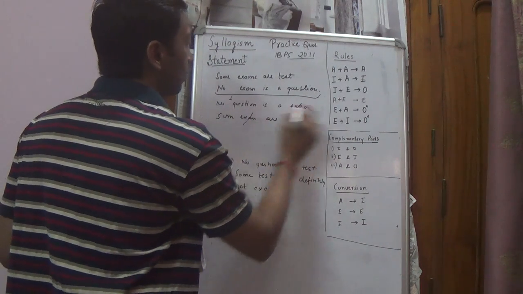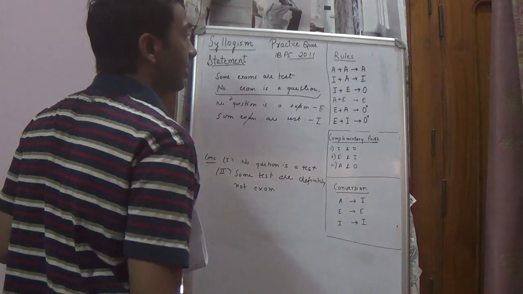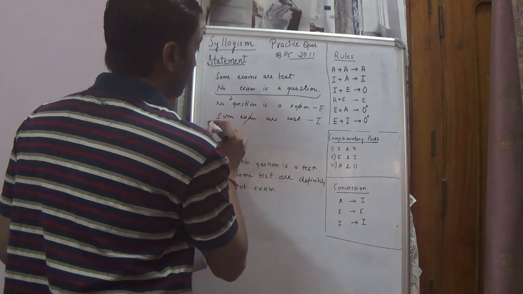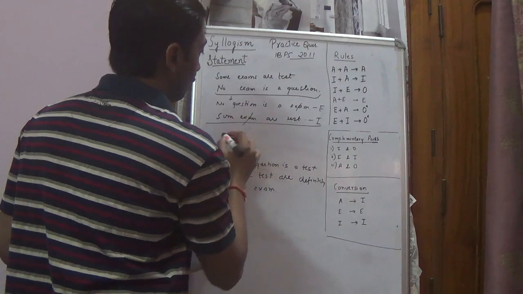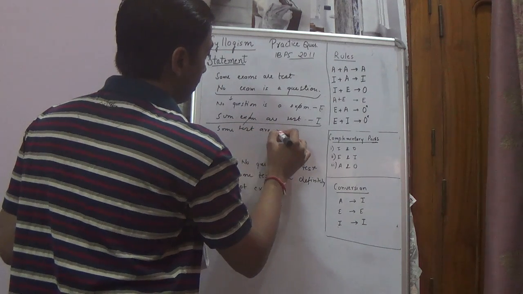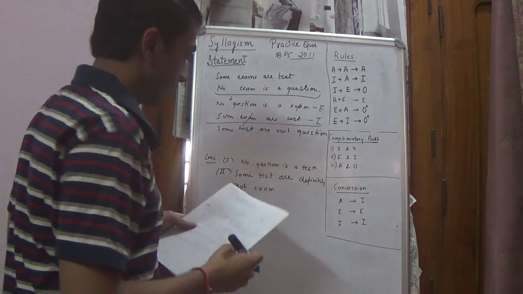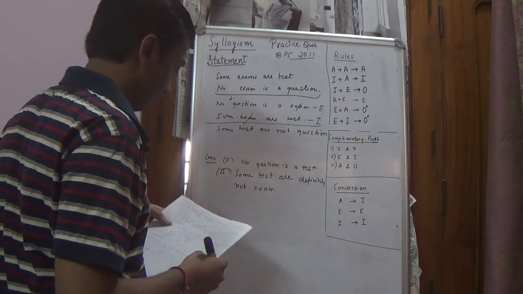Cancel out. No question is an E type of statement, and some exam are test is the I type of statement. E plus I we get O star. O star would be some tests are not question.